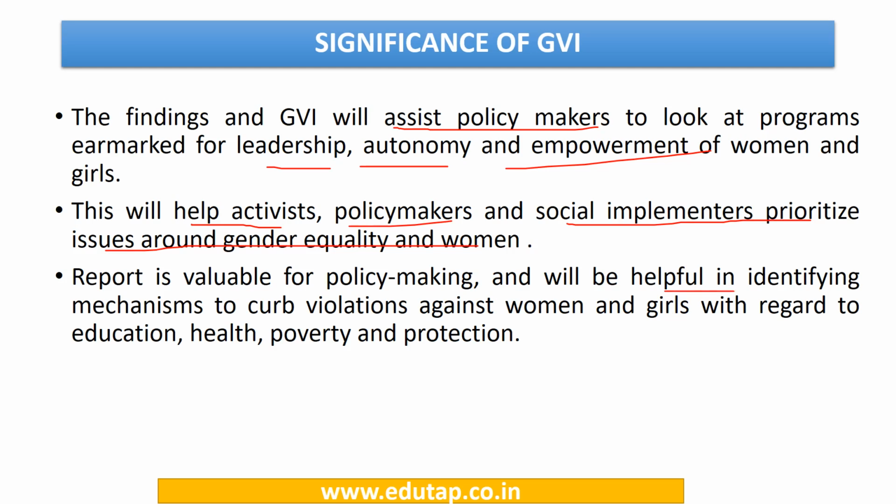The report is also helpful in identifying the mechanisms to curb violations against women and children with regard to education, health, poverty, and protection.